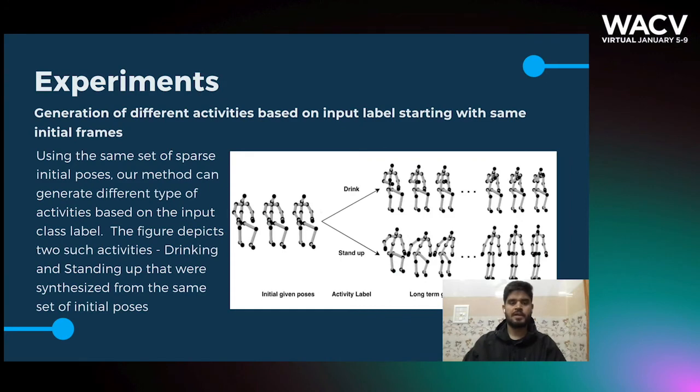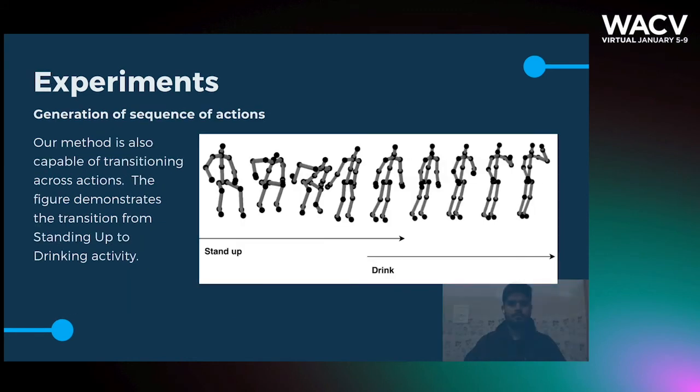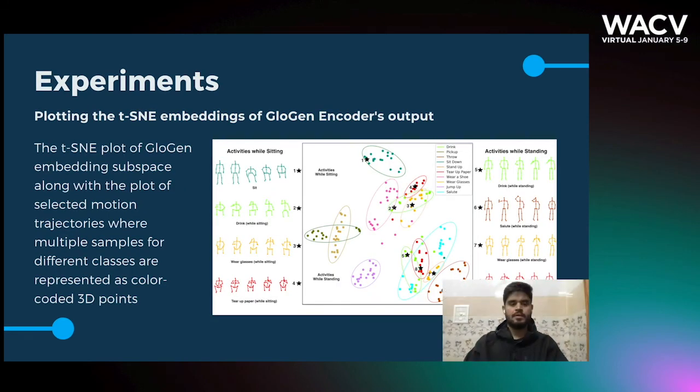Using the same set of sparse initial poses, our method can generate different types of activities based on the input class label. The figure depicts two such activities, drinking and standing up, that were synthesized from the same set of initial poses. Our method is also capable of transitioning across actions. The figure demonstrates the transition from standing up to drinking activity. This is the TSNE plot of the GlocalNet embedding subspace, along with the plot of selected motion trajectories, where multiple samples for different classes are represented as color-coded 3D points.